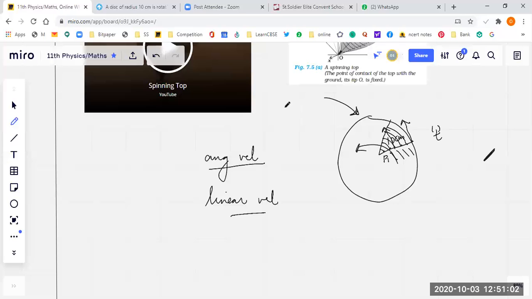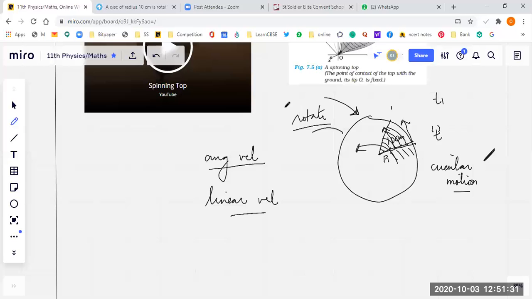Am I right? And all the points are having circular motion. The complete wheel is set to rotate, as I explained in the starting, and all the points are having circular motion. Now let's say at time t1 the points were here, all in a straight line.